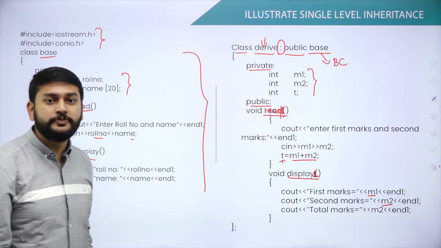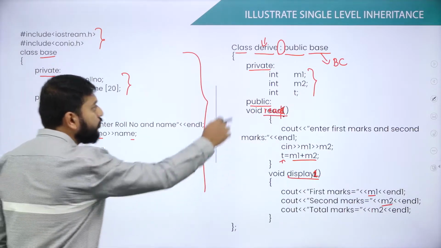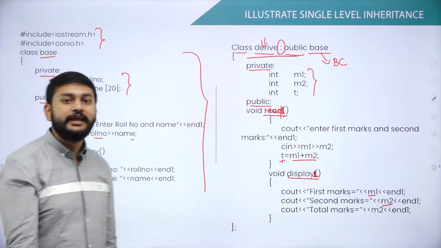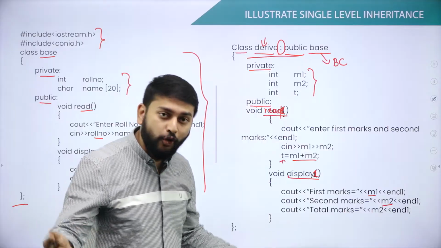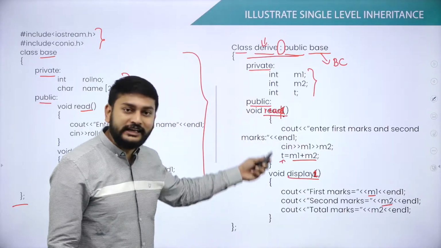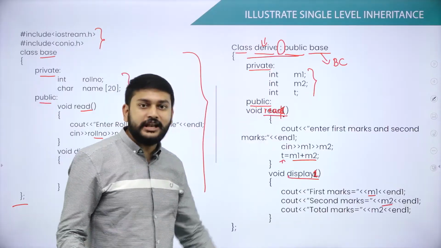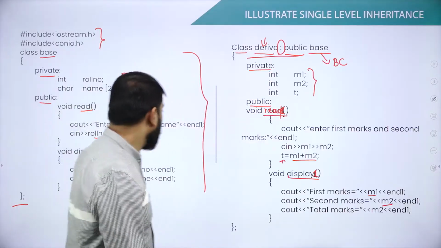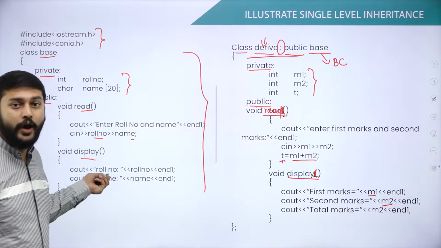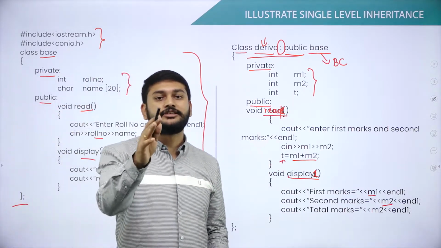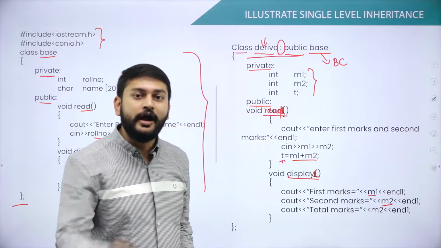Yes, it is possible, only because you are performing the inheritance operation. Though you have not defined the read function inside this class, the object of this class can invoke the function. Why? Because this is the base class of this derived class. That is the concept that you should remember and understand.